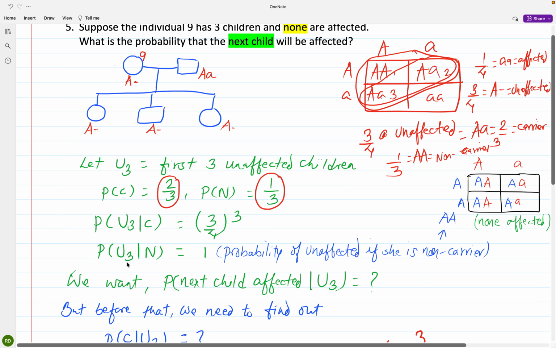What is the probability that she produced 3 unaffected children? It is 1, because she has big A, big A. When she has babies with a known carrier, all the kids will be unaffected, although half of them will be carriers.